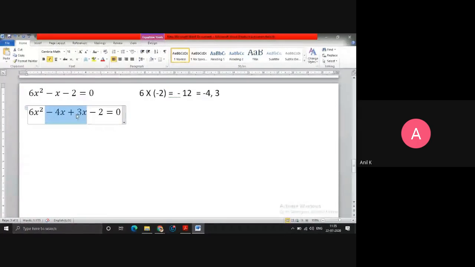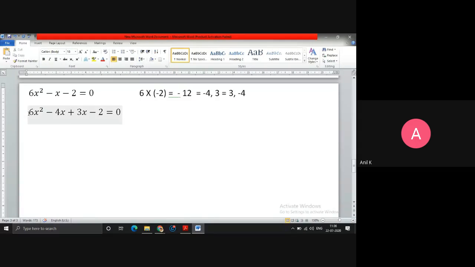So how you split is, there is a certain procedure which you have to follow, which I explained here. I cannot do it by my own wish. Now you may ask, why do I need to write minus 4x plus 3x first? Can we write plus 3x minus 4x? Yes, you can write it that way also, because minus 4 into 3 will give me minus 12, and even if I take this as 3 comma minus 4, this also satisfies my requirement. So if I write this way, here I'll write plus 3x minus 4x. The order of writing them doesn't make a difference to your solution.